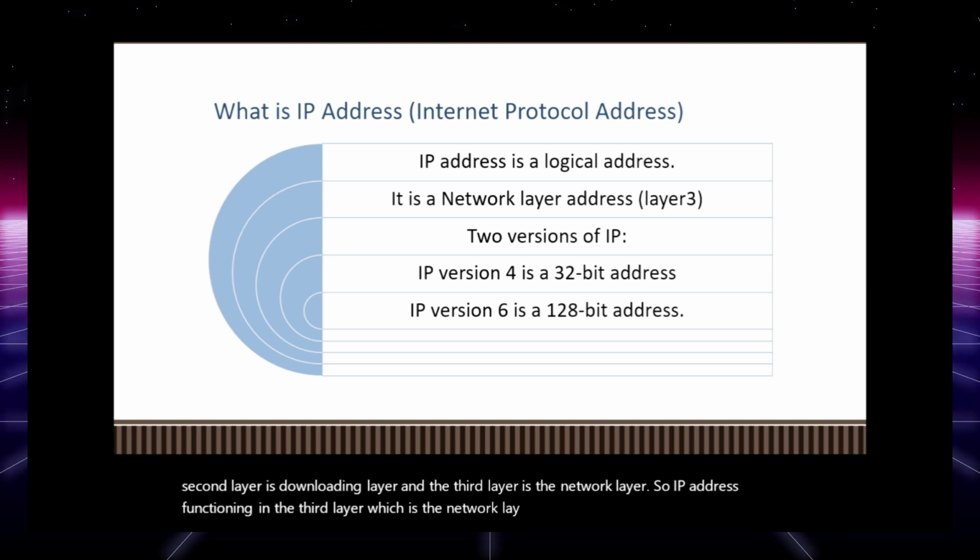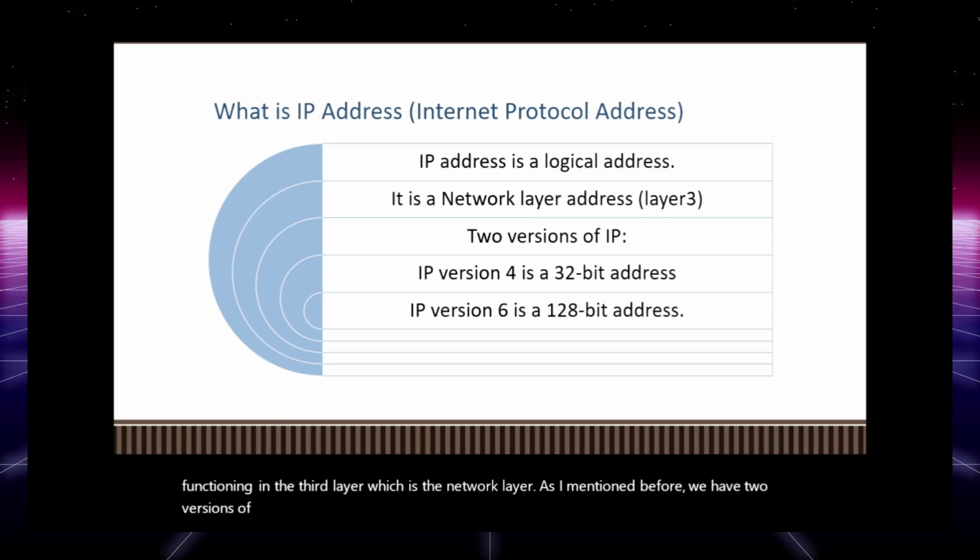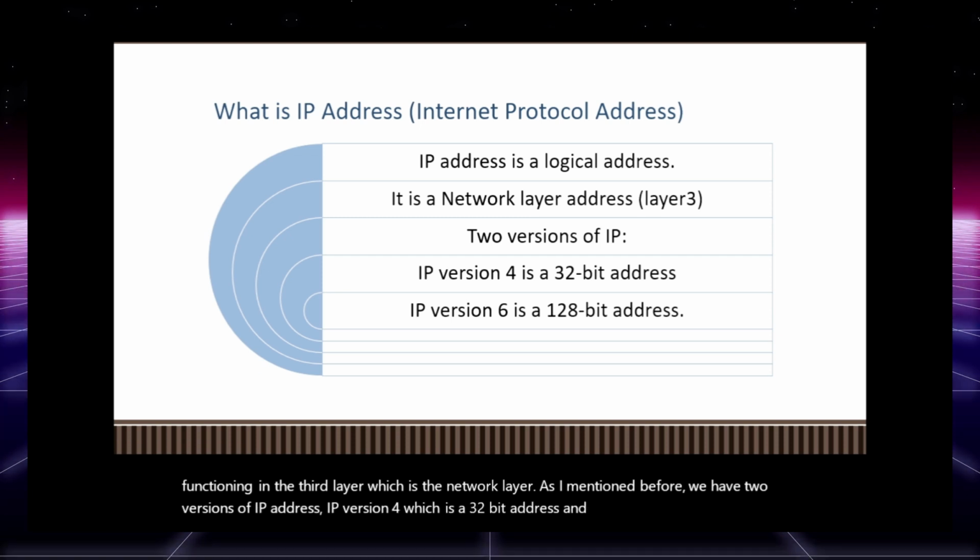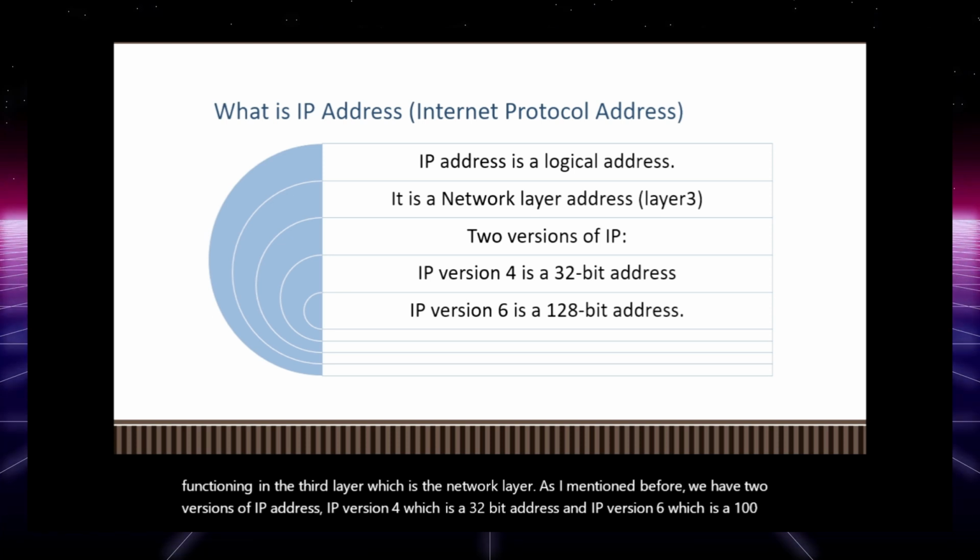As I mentioned before, we have two versions of IP address: IP version 4, which is a 32-bit address, and IP version 6, which is a 128-bit address.